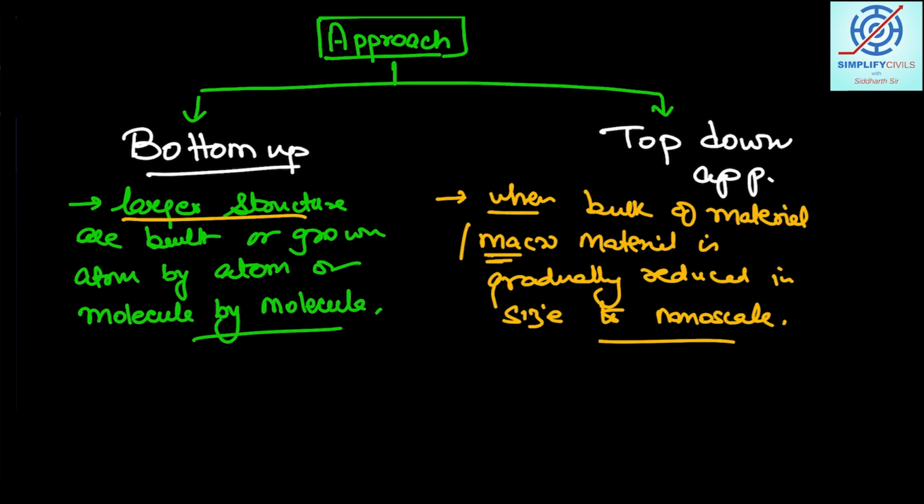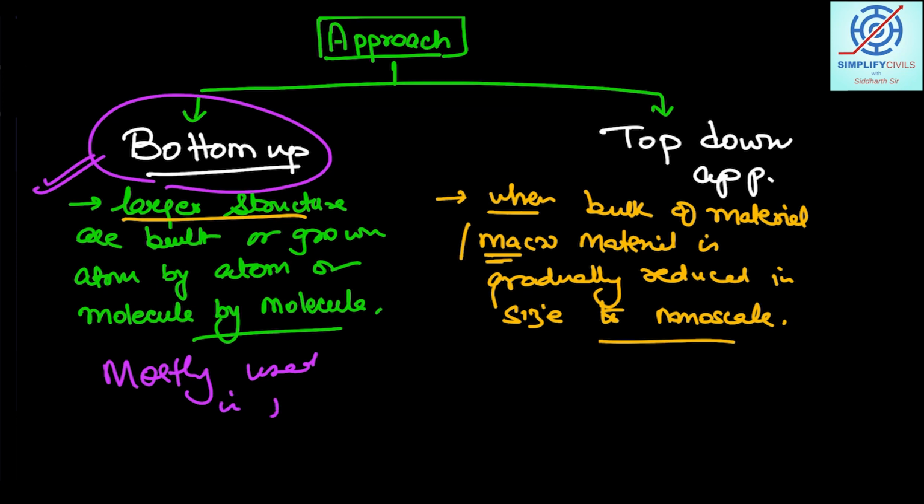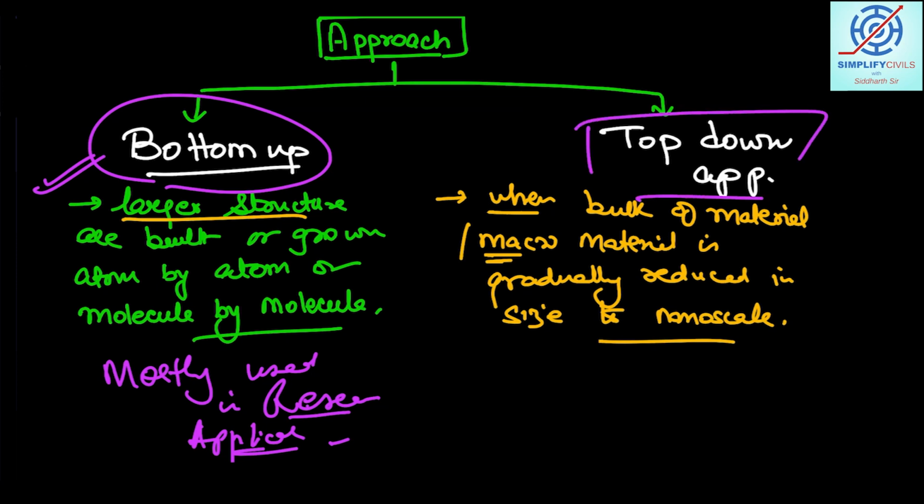Generally, it is the bottom up approach that is mostly used in research, particularly applied research, in comparison to the top down approach. But I have discussed both approaches: making a larger design using atom by atom, the bottom up approach, and top down, having macro matter and dividing it to reach the nanoscale.